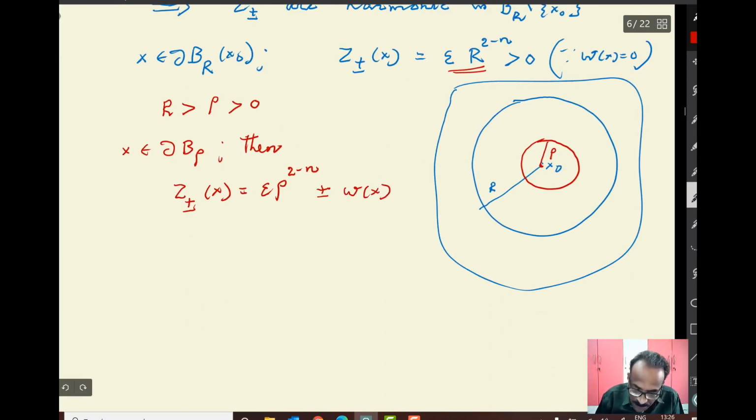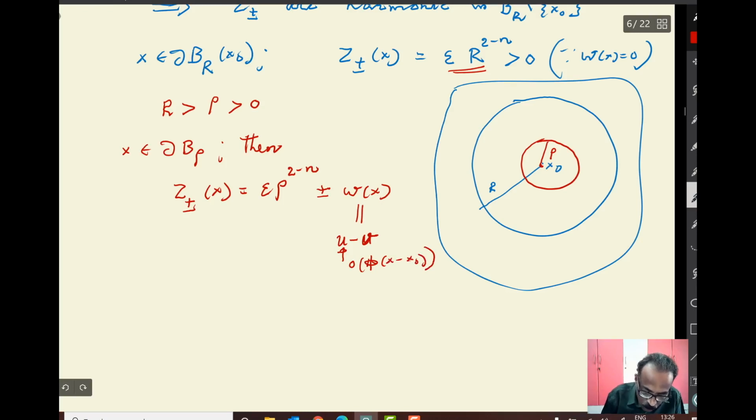Okay, so now look at these things. This is where you are coming. Here w of x is u minus v, and v is a bounded quantity. And this singularity is something of order, small order, of the singularity of phi of x minus x naught.